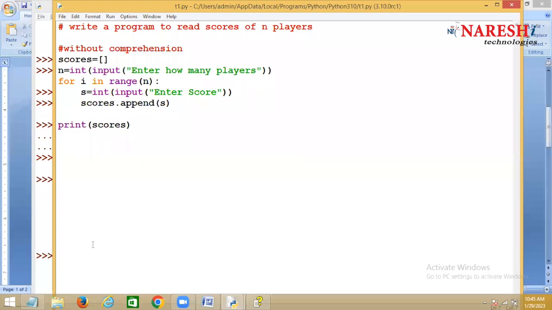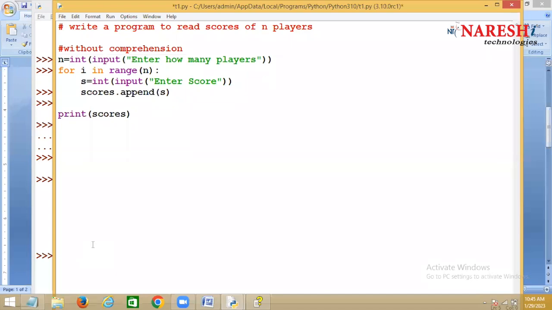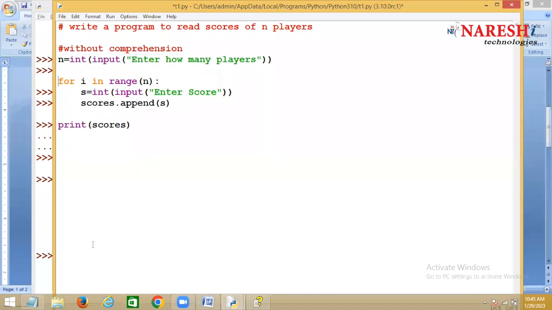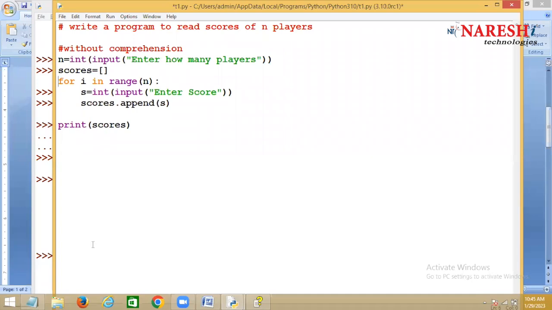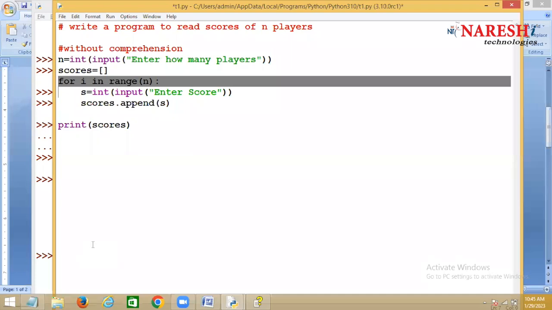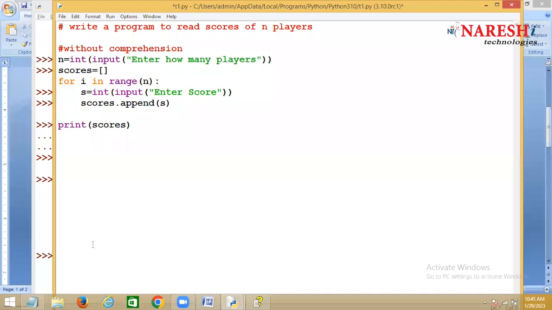For this, how many lines of code are you writing? Suppose first you create one empty list. After creating the empty list, you run a for loop, reading some n values, and you add each one to the list. This is how you repeat it, right?